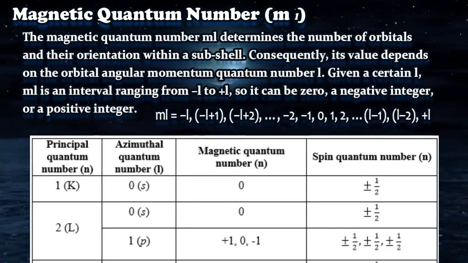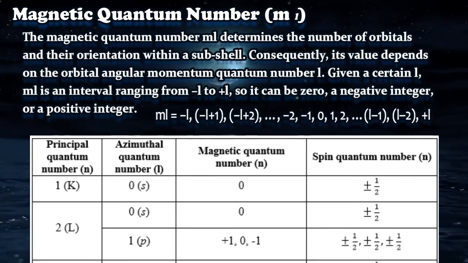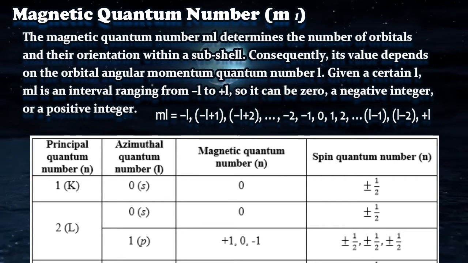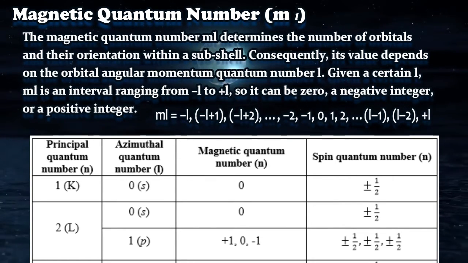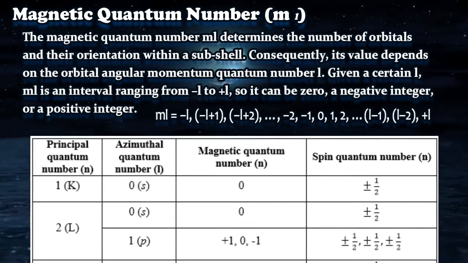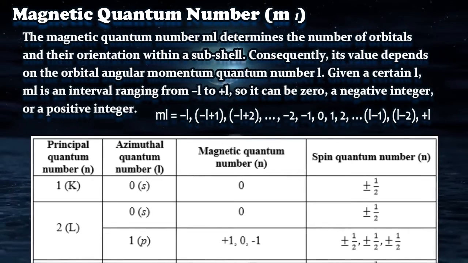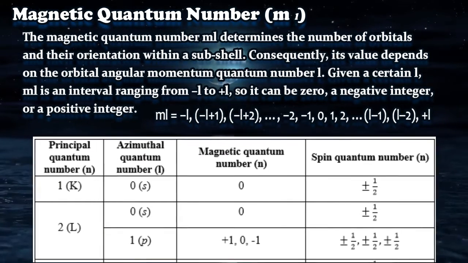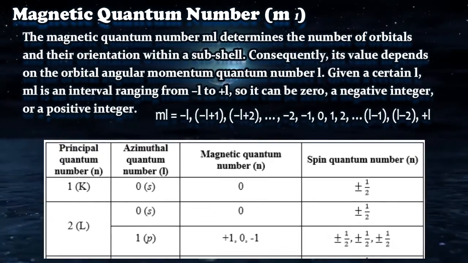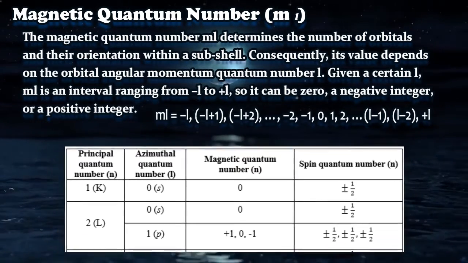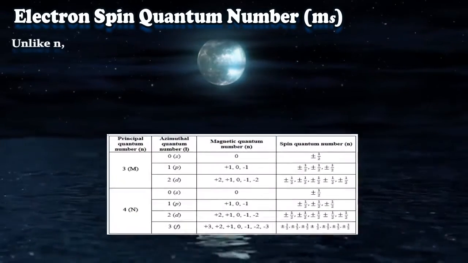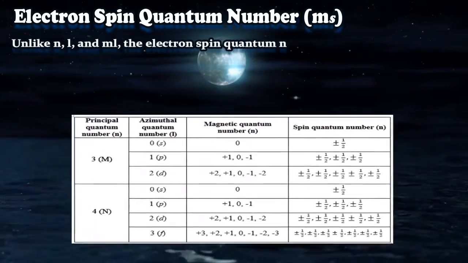Okay, so this plus half and minus half give us the different spin quantum numbers for the 2 electrons residing in one particular orbital, right? When it is negative, it is spin down, and when it is positive, it is spin up, or upward spin, right?